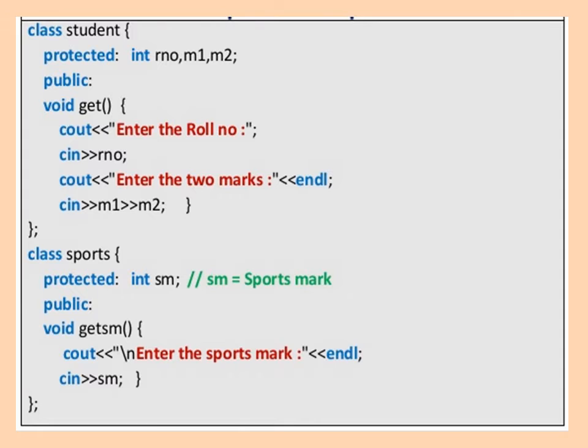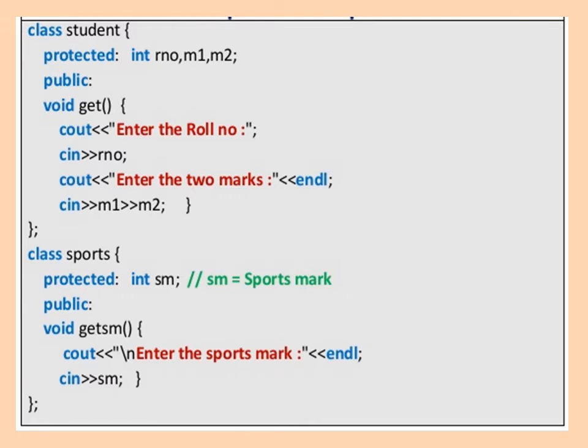Now see the example. We are defining class student. Under the protected section, we declare int r number, m1 and m2. Three variables we declare. Then under the public section, we write the void get function. In the get function, we are taking the roll number and marks from the user. So we have written cout enter the roll number, cin roll number, taking and reading the roll number. Then cout enter the two marks, that is the marks of the two subjects, cin m1 and m2. So by using the get function, we are taking the data from the user. This is about the student class.